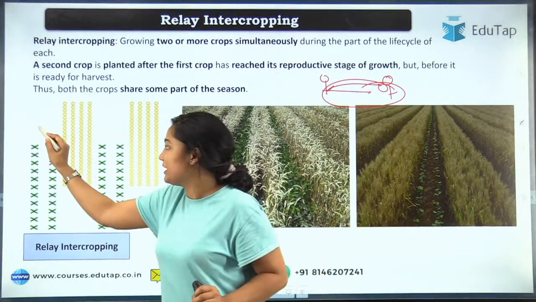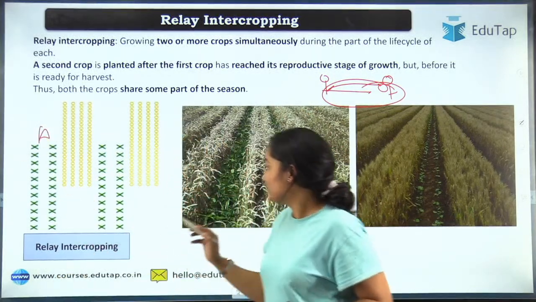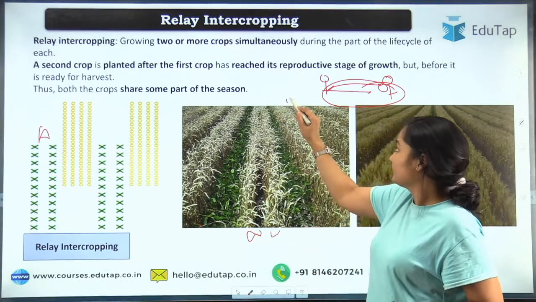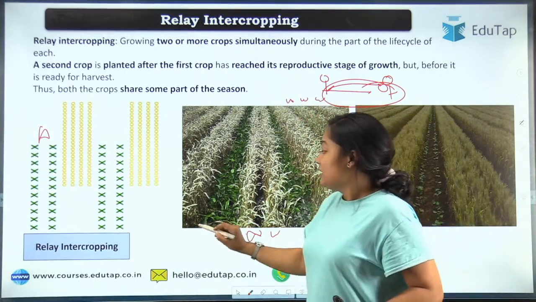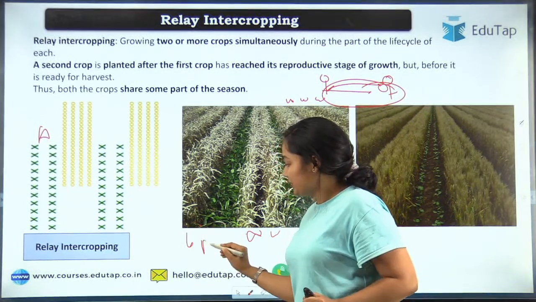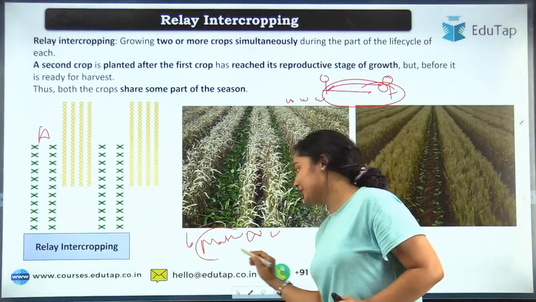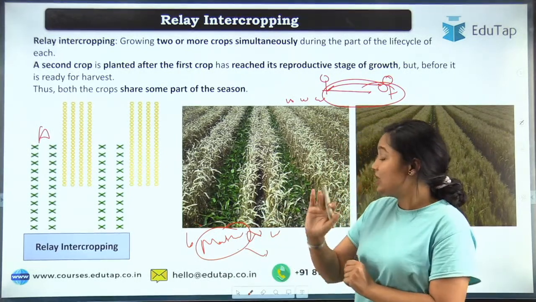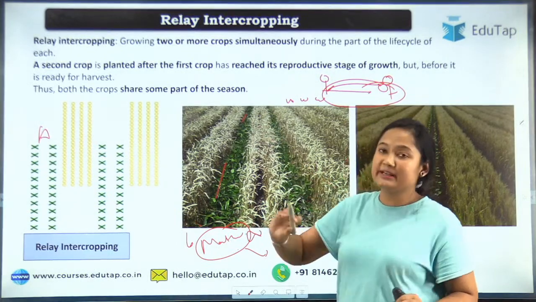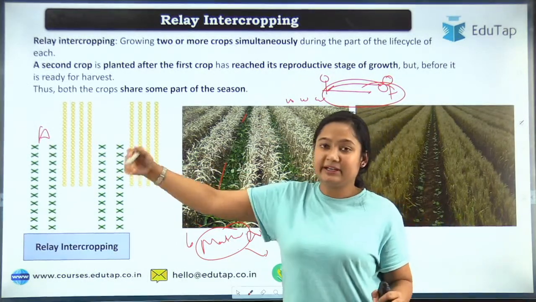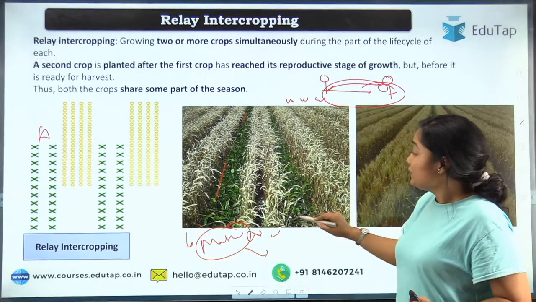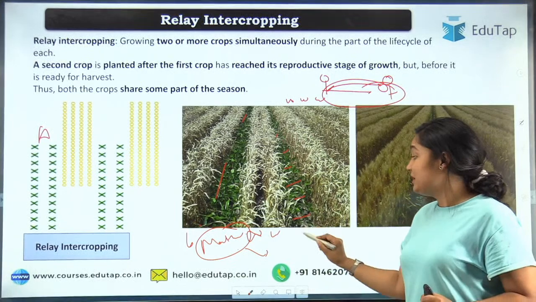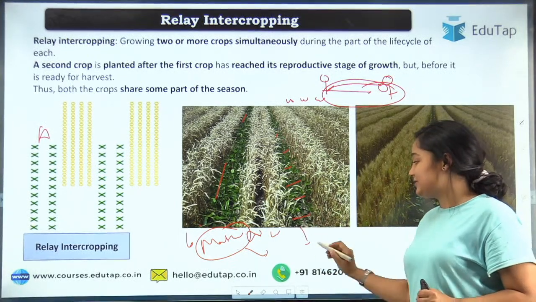So what you are doing, you have crop A. You have grown it. Let's say it is wheat. Now your wheat has reached maturity, complete reproductive maturity. Whatever grain was there, you have got it. Now what will you do before harvesting? There is still time for harvesting, let's say 2 weeks or 3 weeks. You start sowing the next season crop in that particular time. What will happen? Very easily, we can guess, you are saving time.